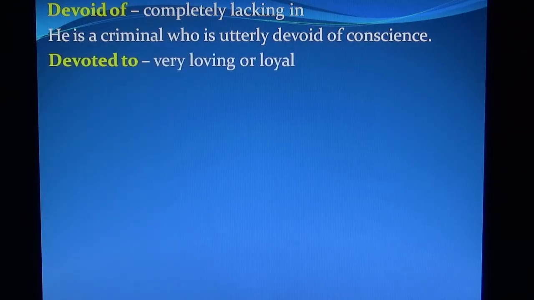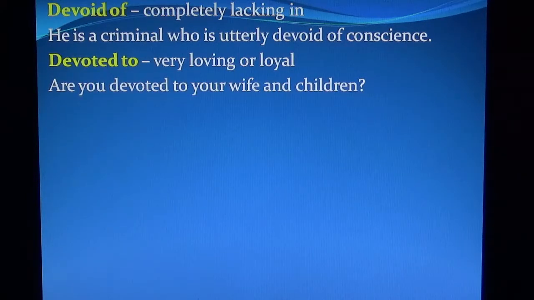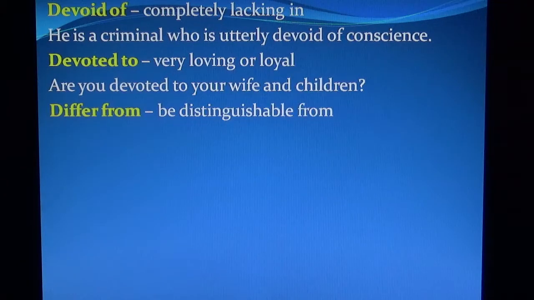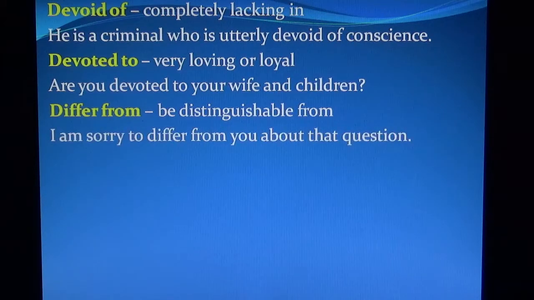Next, devoted to means very loving or loyal. Are you devoted to your wife and children? Differ from means be distinguishable from. I am sorry to differ from you about that question.